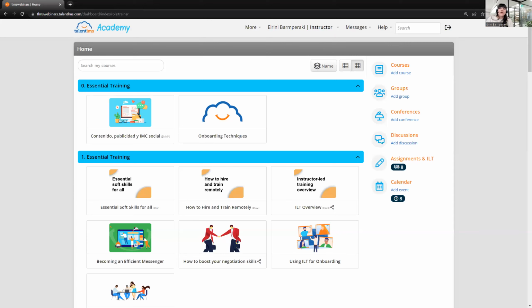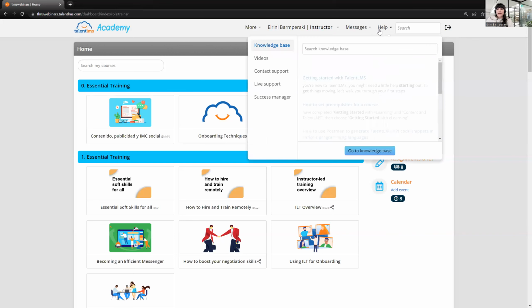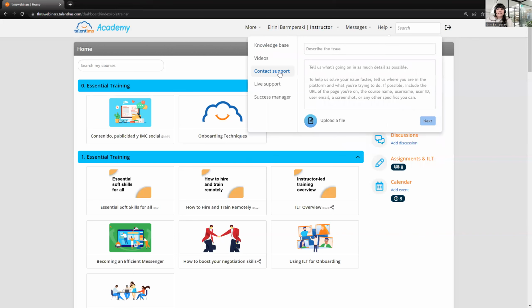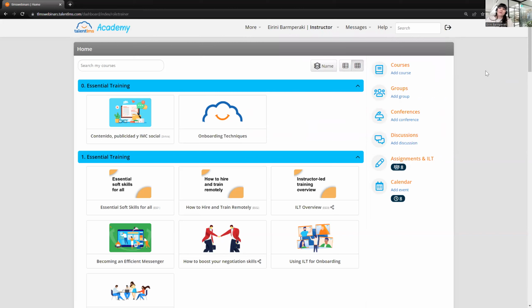But if, however, you are in a subscription that includes the live chat, please get in touch with our support team from the help button here. Contact the support team, describe the issue. Maybe a screenshot will also help with the messages that you receive, and they will get back to you to troubleshoot.